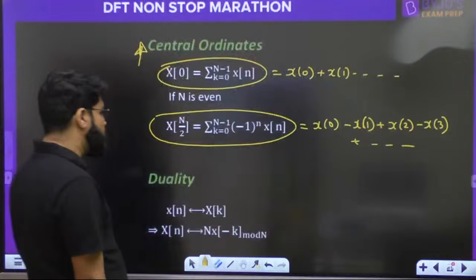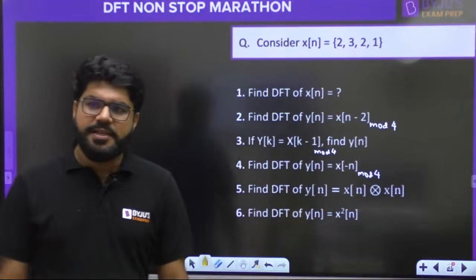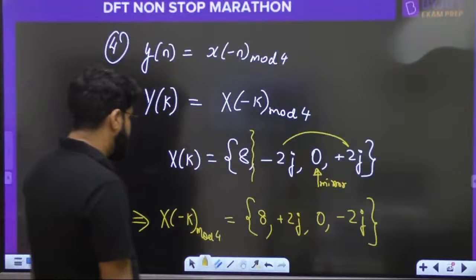So the sixth question is actually based on the same. Find the DFT of yn equal to x square n. Sixth question, yn equal to x square n.